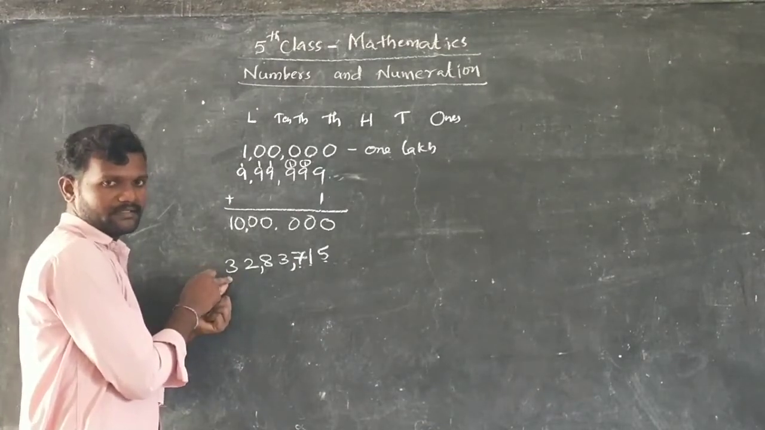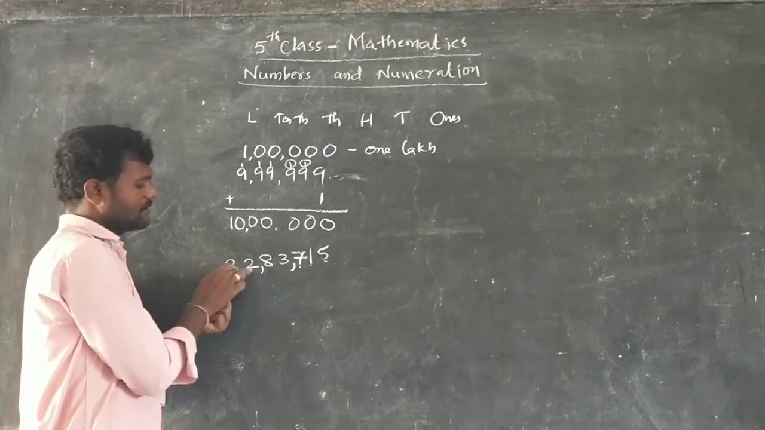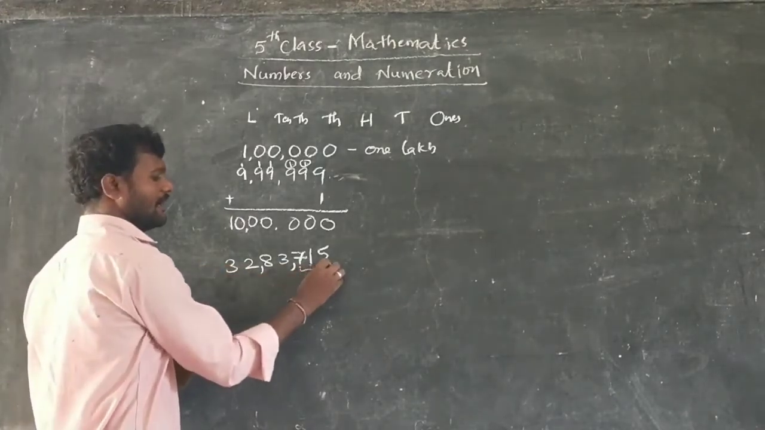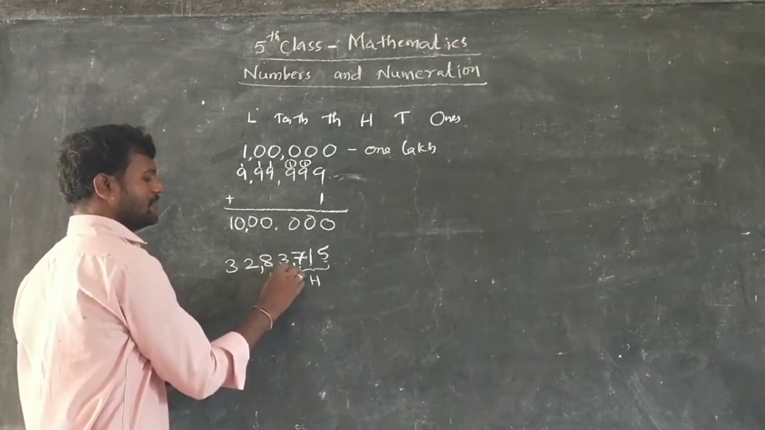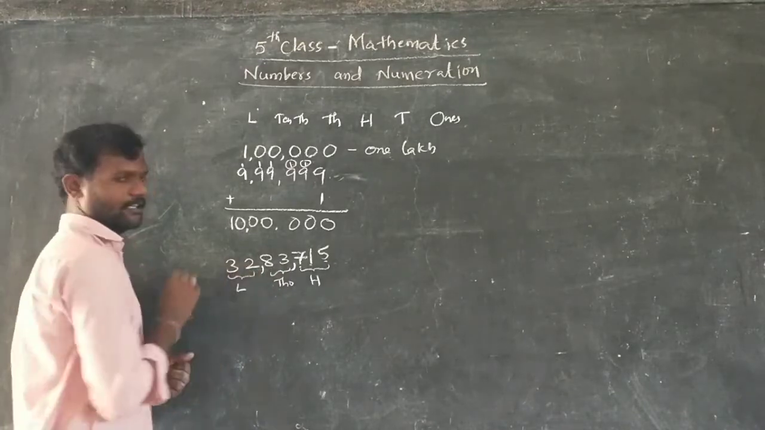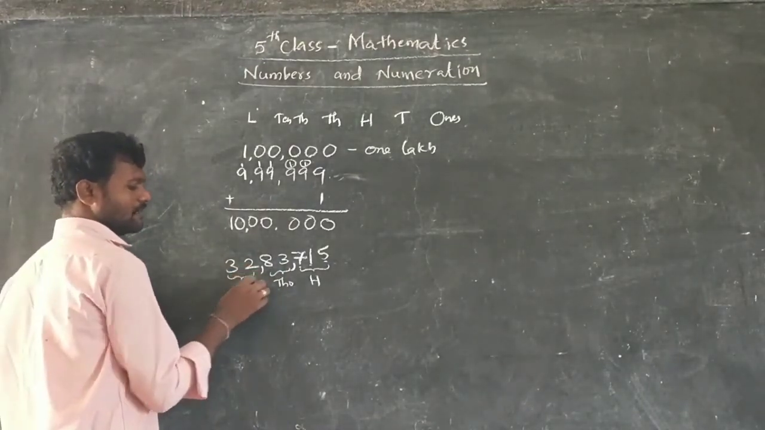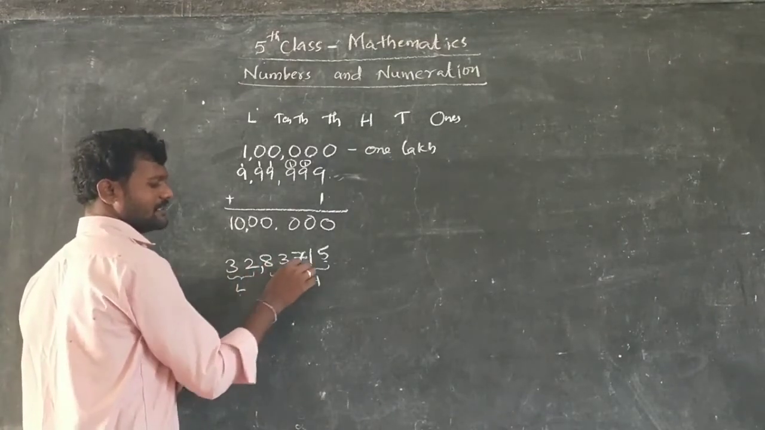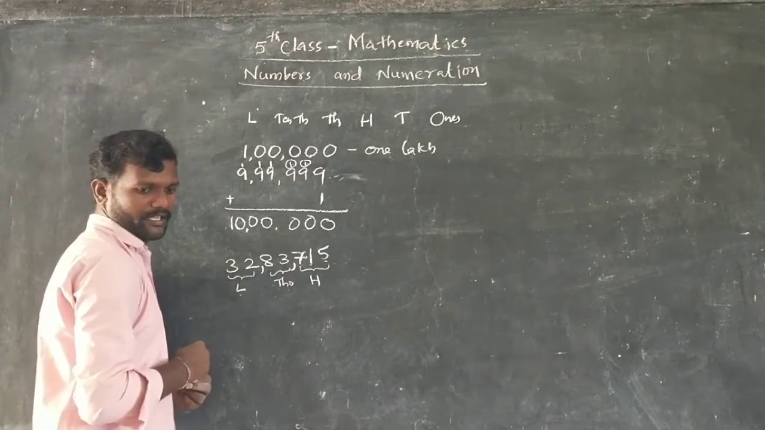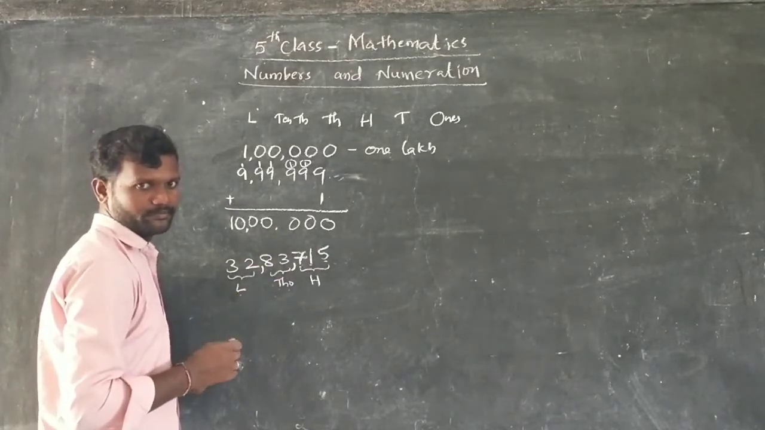Okay. 3 tens how much? 30. So 30 lakhs is the place value. 30 lakhs plus 2 lakhs means what? 32 lakhs. So it is a hundreds period, it is a thousands period, and it is what? Lakhs period. So how can you read it? 32 lakhs 83,715. Okay. If you separate the number with commas, then it is easy to read.